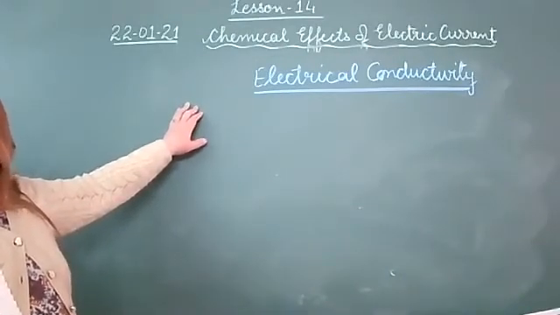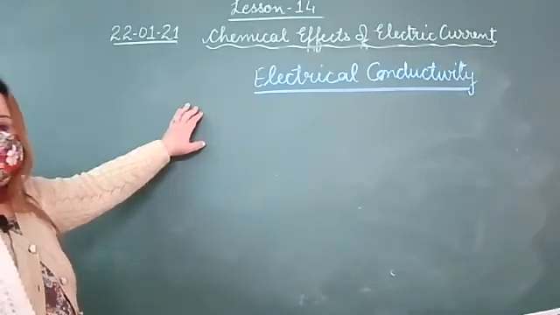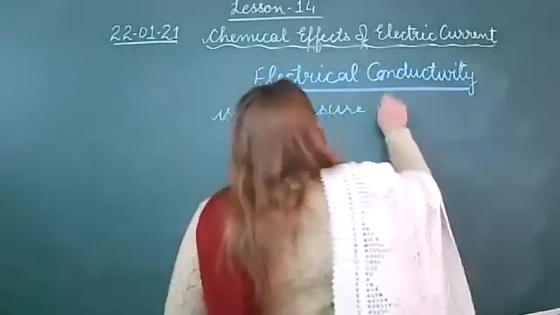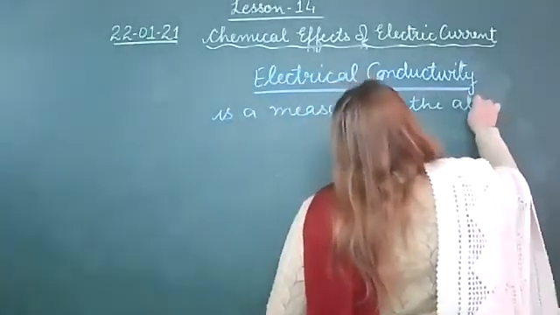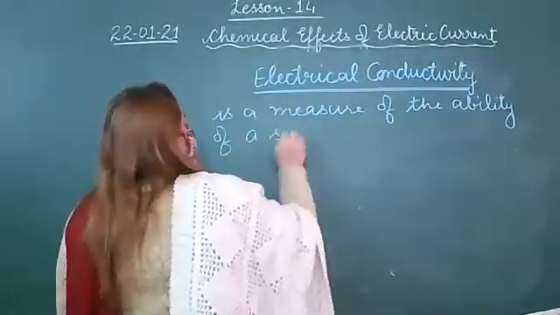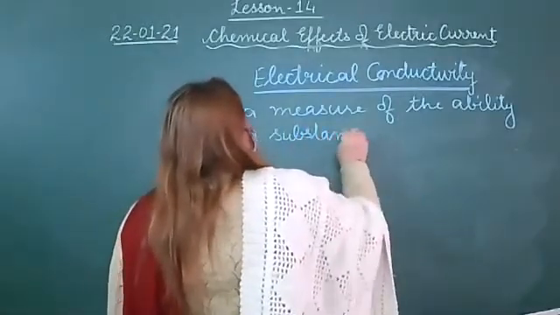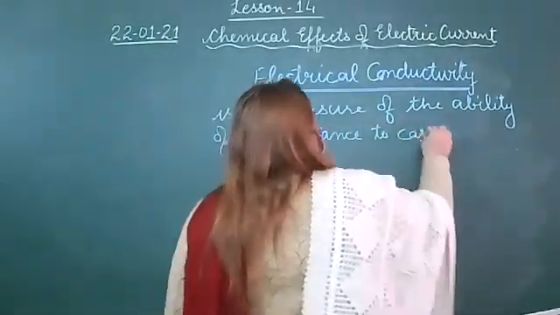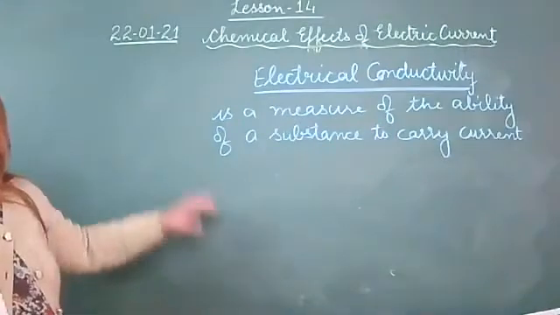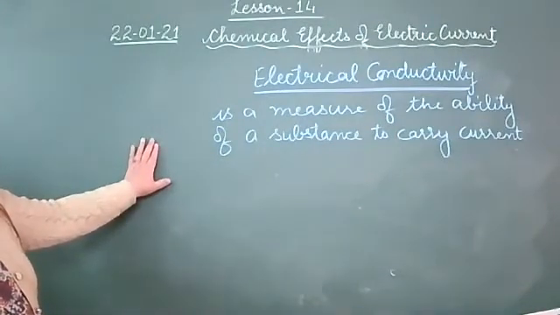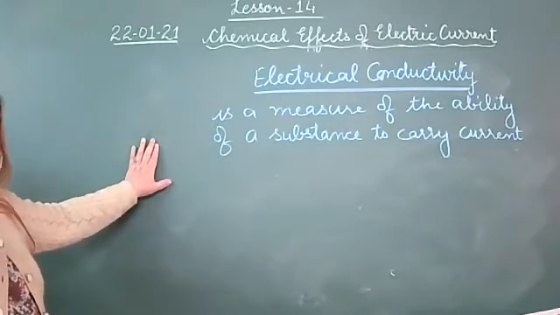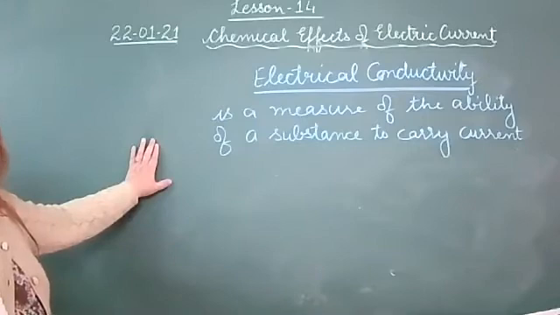Write down: electrical conductivity is a measure of the ability of a substance to carry current. Is it clear? That means we can check the ability of a substance to carry current.